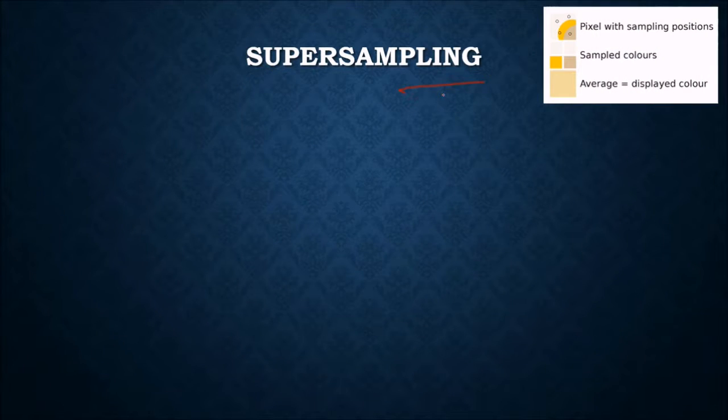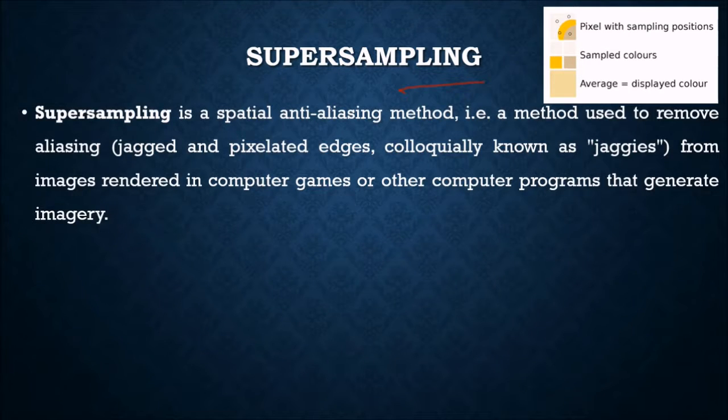Then supersampling. What is supersampling? Supersampling is a spatial anti-aliasing method. You knew about blurring also. Blurring is also a method for anti-aliasing. So this is a method used to remove aliasing, that is, jagged and pixelated edges, colloquially known as jaggies, from images rendered in computer games or other computer programs that generate this imagery.